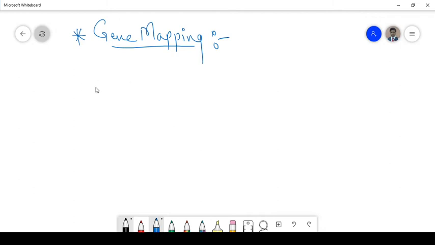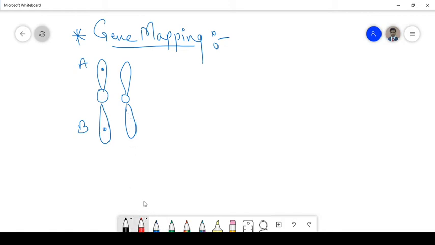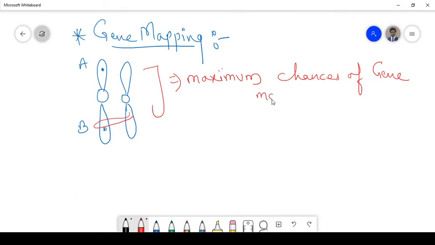Let us take an example. There are two chromosomes. This is the chromosome. Gene A is located over here, and gene B is located over here. So when the crossing over takes place, what will happen? Maximum chances of crossing over. That is maximum chances of gene mapping. Now this is the first case. Now what about the second case?